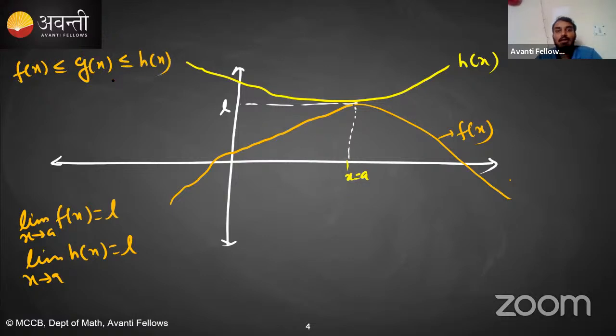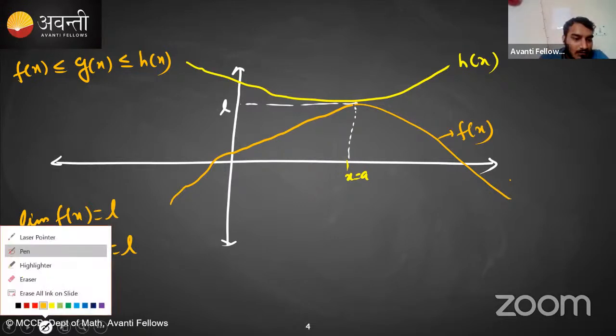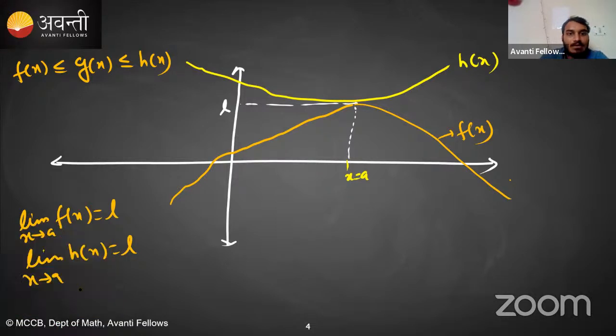Clear? So it means my function g of x is always between h of x and f of x. Is this clear? Is there any doubt? So what does this mean? It means my function will always be between h of x and f of x. So it would be something like this, right?